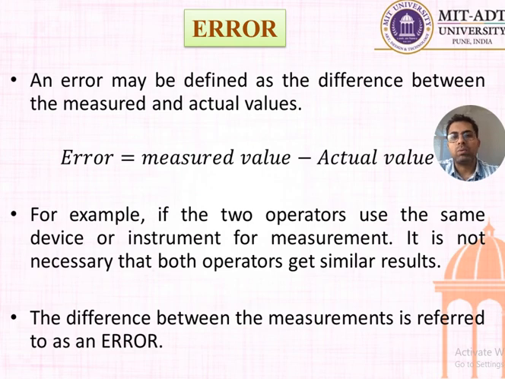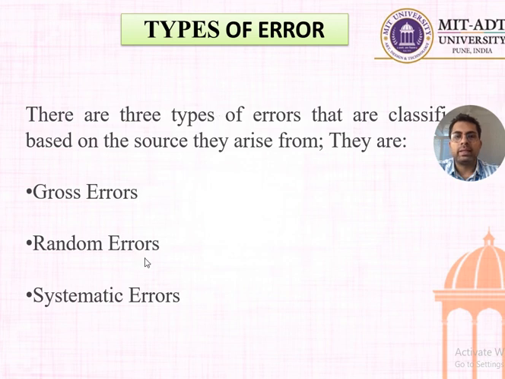Now, there are three types of error. The first type is gross error, the second type is random error, and the third type is systematic error. We will see one by one what is gross error, what is random error, and what is systematic error.